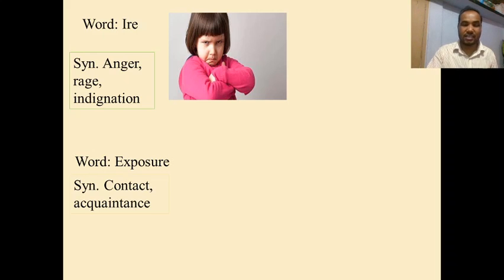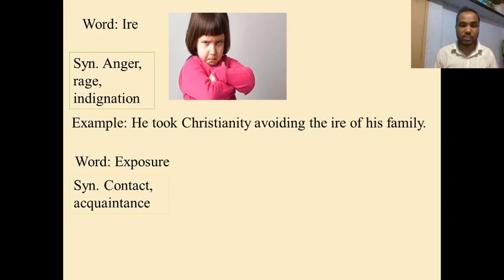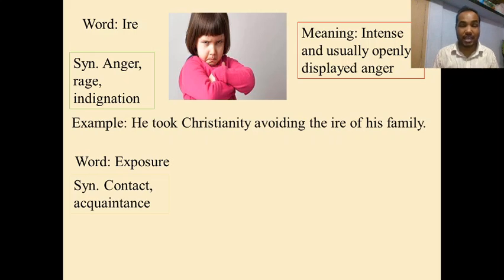Okay? Let's see it in a sentence. He took Christianity, avoiding the ire of his family. That means Michael Madhusudan Datta accepted Christianity in spite of his family's rage or ire or anger. That means without any support. Let's see the meaning. Intense and usually openly displayed anger. That means showing anger or cruelty to something or someone. I hope you have understood the meaning of the word ire.